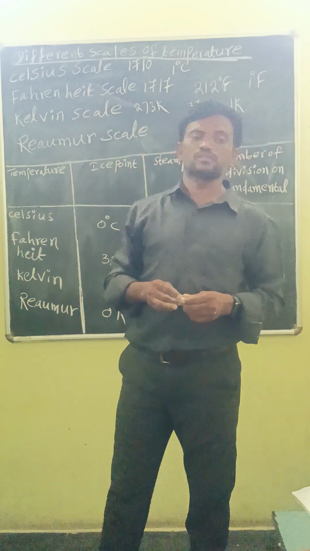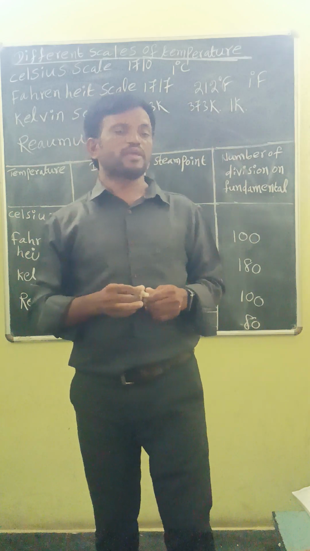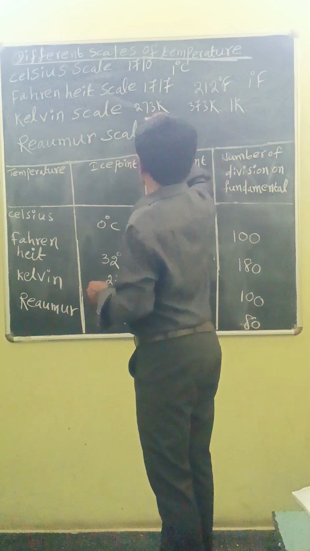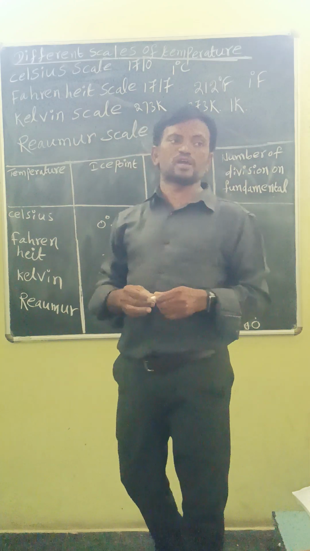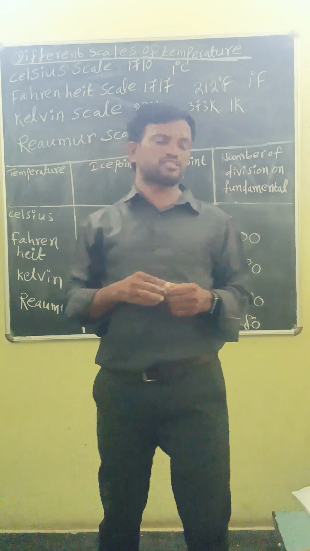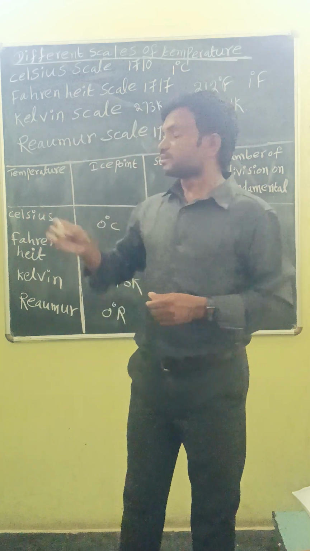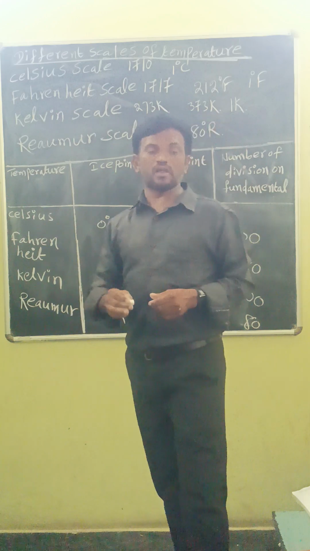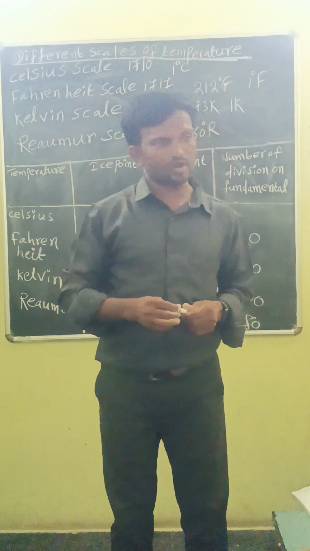Reaumur scale. This scale was devised by H.A. Reaumur in the year 1730. On this scale, ice point is taken as 0 degree Reaumur and steam point is taken as 80 degree Reaumur. Total parts in 100 equal parts.